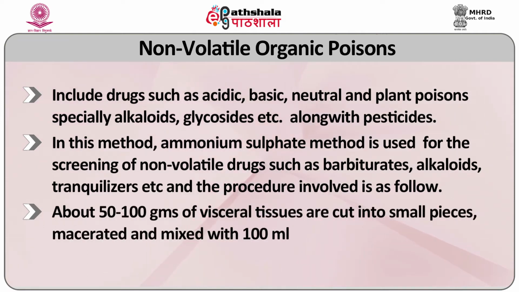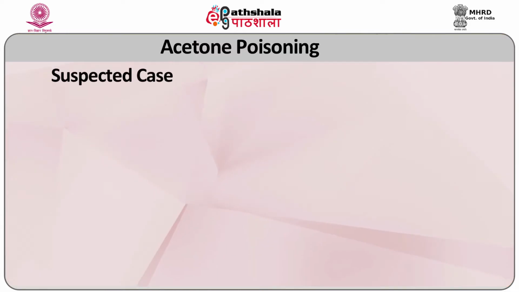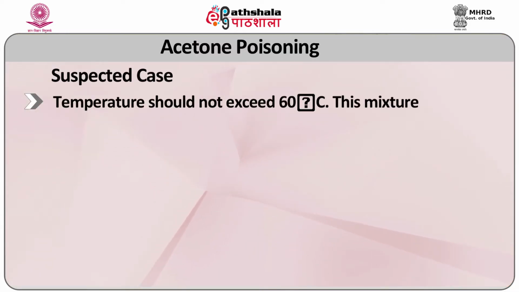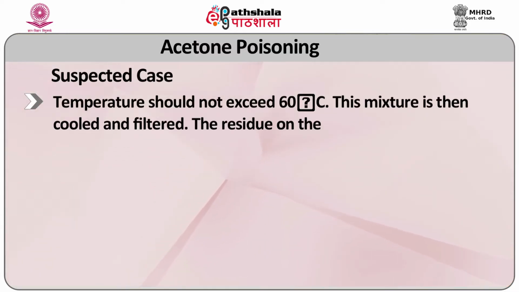pieces, macerated and mixed with 100 ml of 5% acetic acid in a beaker. To make a saturated solution, solid ammonium sulphate is added with frequent shaking. About 20 grams of solid ammonium chloride is added to it. Then it is heated on a boiling water bath for 3 hours. In a suspected case of acetone poisoning, the temperature should not exceed 60 degrees centigrade. The mixture is then cooled and filtered.